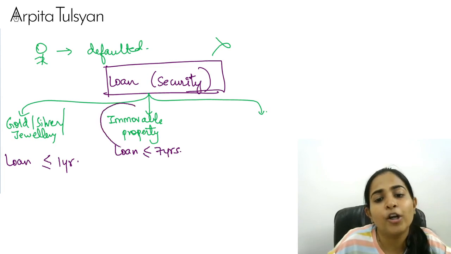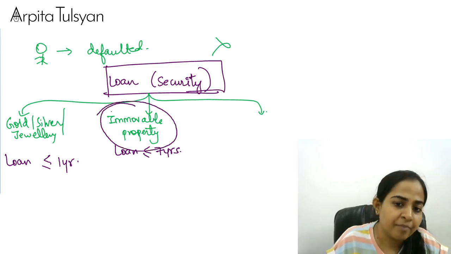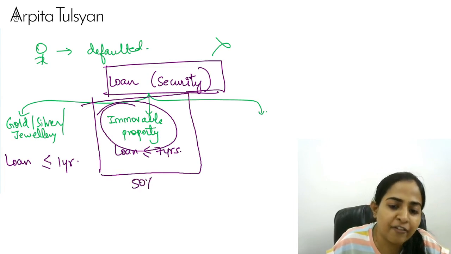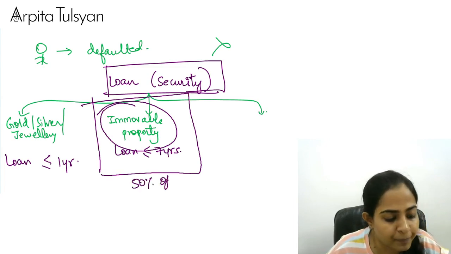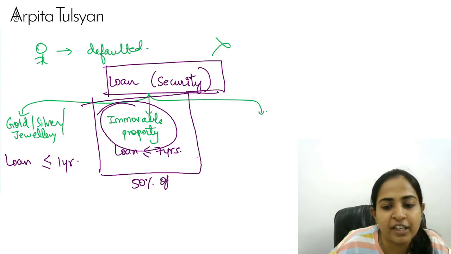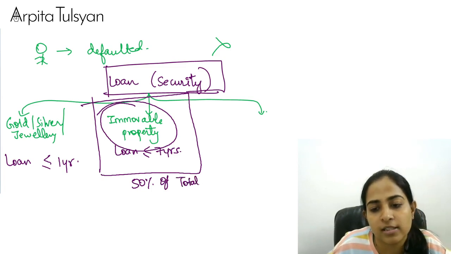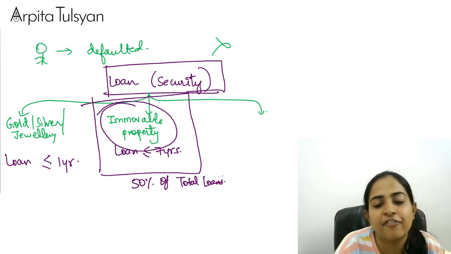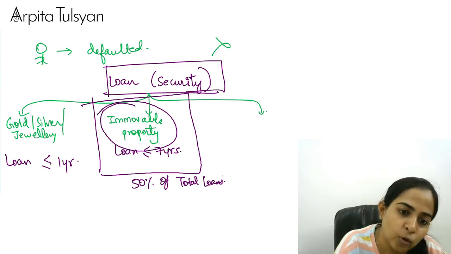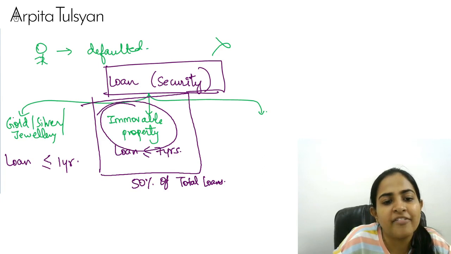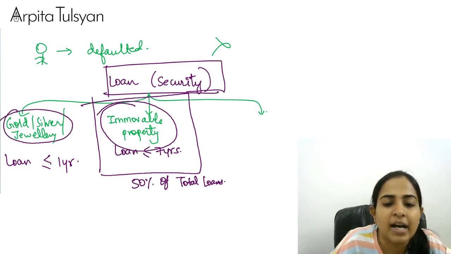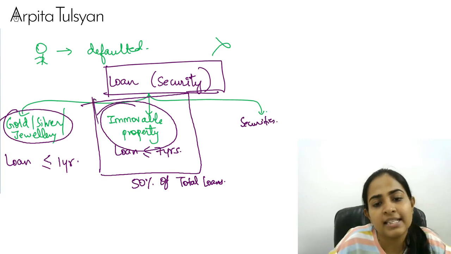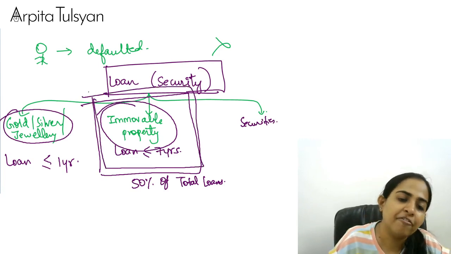And from the point of view of the Nidhi company, loans given against immovable property should not exceed 50% of total loans. Means some loan would be given against gold, silver, jewelry, some against immovable property, some against securities, etc. But this portion should not exceed 50%.